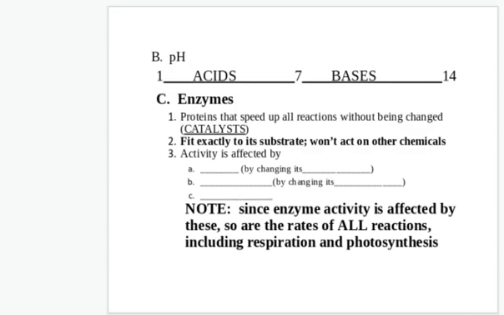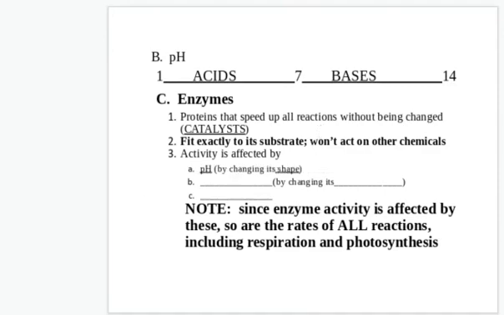Okay, the way that enzymes work is they fit exactly to their substrate, like a puzzle piece. So an enzyme that digests starch into sugar is going to have a shape that fits starch. It will not fit proteins. It will not digest proteins. It will only fit starch. It will digest starch. Okay. So the shape of it is critical. And there are some things that affect its shape.